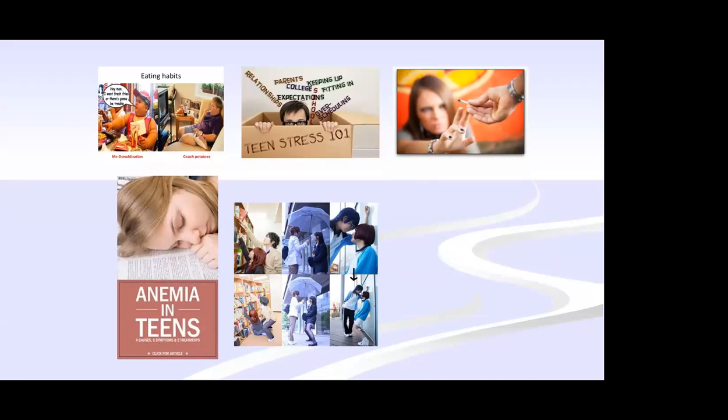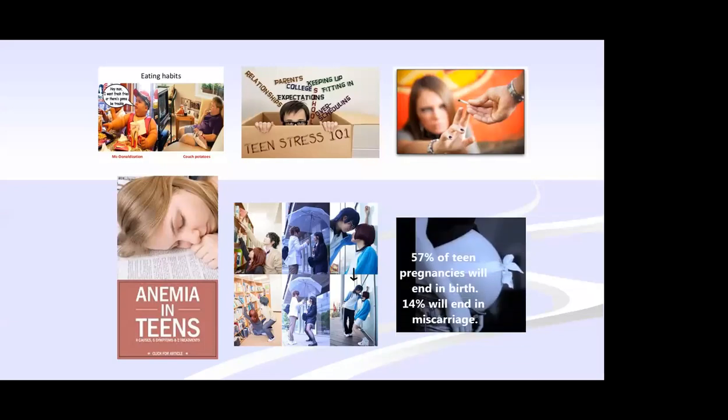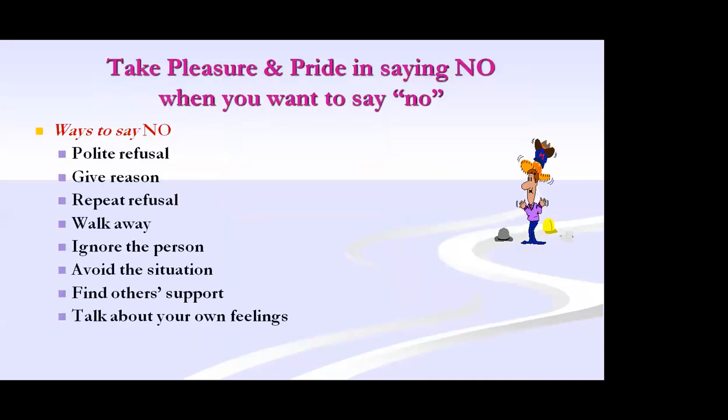Then these habits which I told, smoking, alcohol. We think that girls are not doing it. Still, there is a statistic which tells that 10 to 20% of girls are doing smoking, alcohol, and drug abuse. You should counsel them what will happen in future, what all cancers are possible. That has to be counseled. And finally, about teenage pregnancy, how it can happen, how to avoid this, what complications will happen with teenage pregnancy. So talk to them about the 6 facts: nutrition, anemia, stress, safe touch and unsafe touch, drug abuse, and pregnancy.